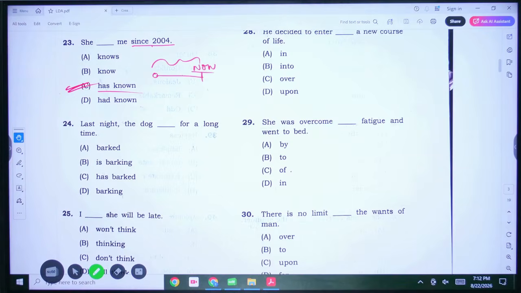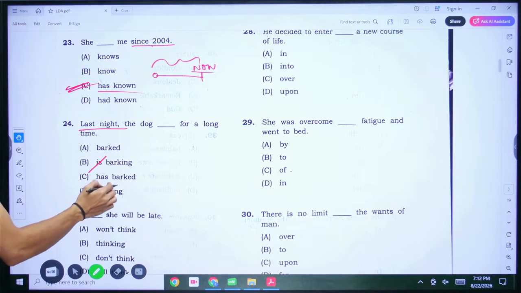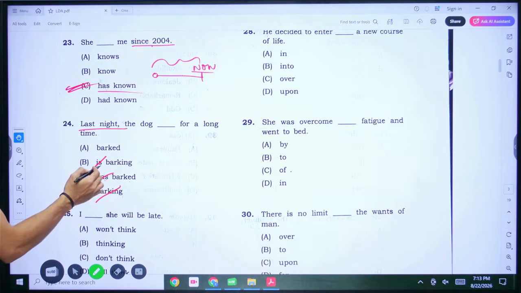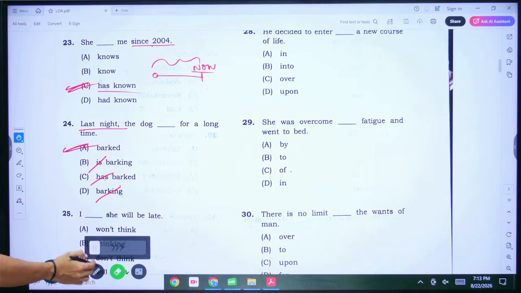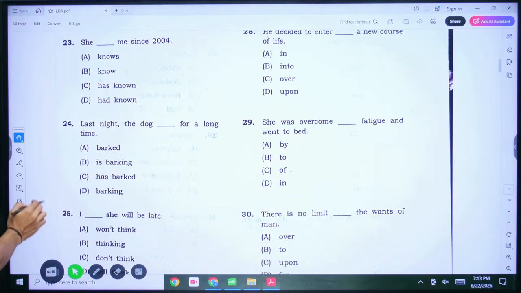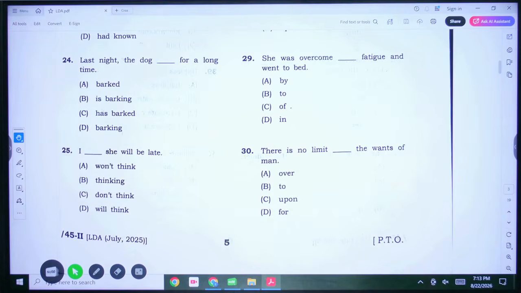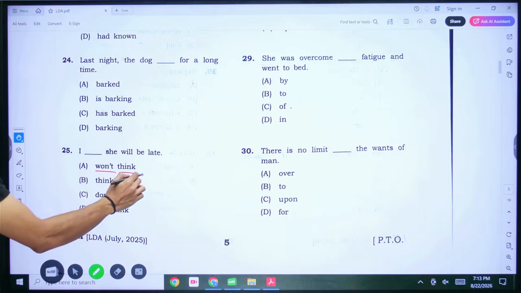Now, number 24. Last night, the dog [blank] for a long time. See, we are talking about last night, so obviously we cannot write it in the present tense, right? So I cannot use simple present tense. I cannot use present perfect tense. I cannot use present continuous tense. I have to use the past tense form. The dog barked for a long time. Simple. Number 25. All right, let's go to number 25. I [blank], she will be late. You do not say, I won't think she will be late, right?